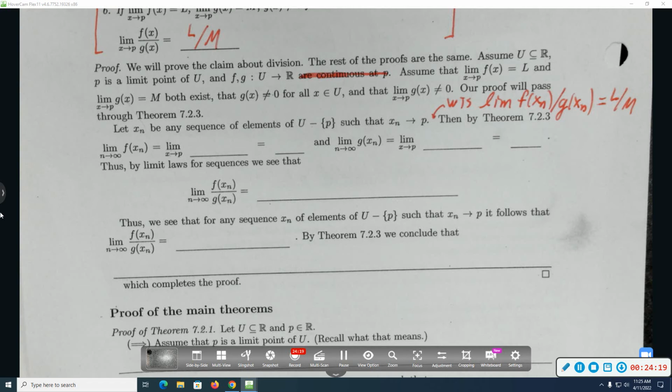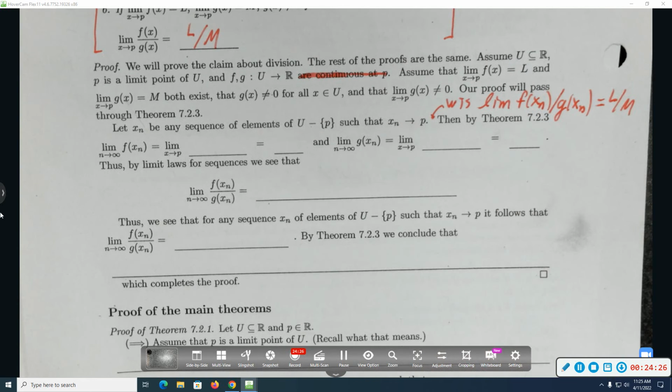But I certainly know the limit of f of x and the limit of g of x. So according to theorem 7.2.3, what can you tell me about the limit of f of x sub n?